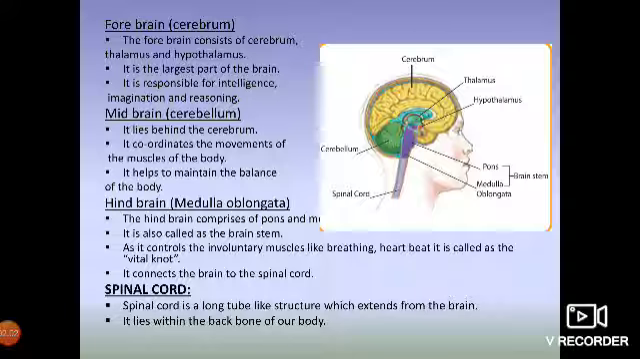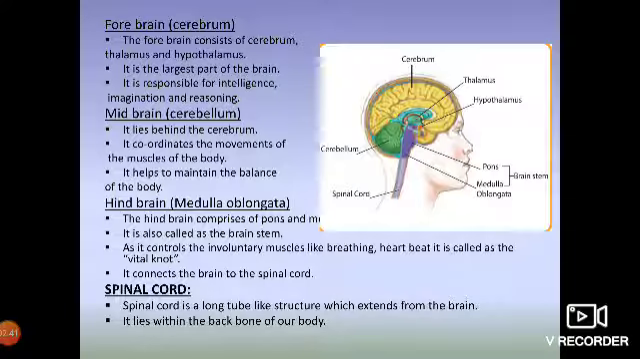Cerebrum. You can see the yellow color part in this diagram, right? The yellow color structure, the largest part of the brain, is the cerebrum. The forebrain consists of the cerebrum, thalamus and the hypothalamus. These are the three main parts of the forebrain. The cerebrum is responsible for intelligence, imagination and reasoning. Not only these, whatever you are reading, you are writing, all these are controlled only by our forebrain, that is the cerebrum.